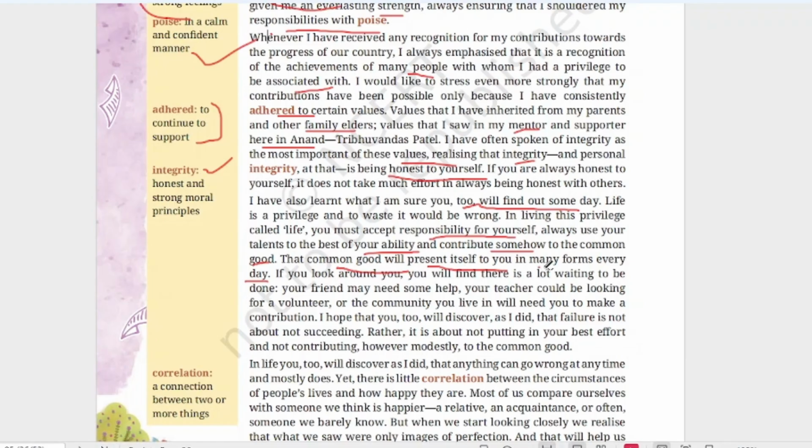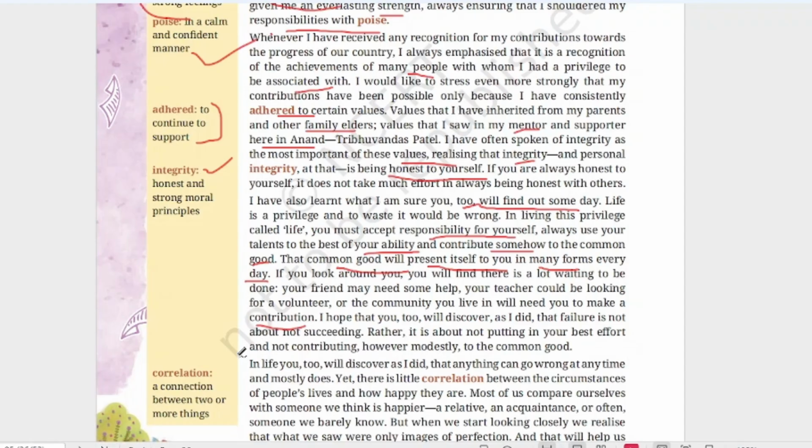It's not in one or two forms; it will return to you in many forms. We are saying, if you do good to others, others will do good for you. If you look around you, you will find there is a lot of help waiting to be done. Your friend may need some help, your teacher could be looking for a volunteer, or the community you live in will need you to make a contribution. If we look around us, we will see different people have different needs.